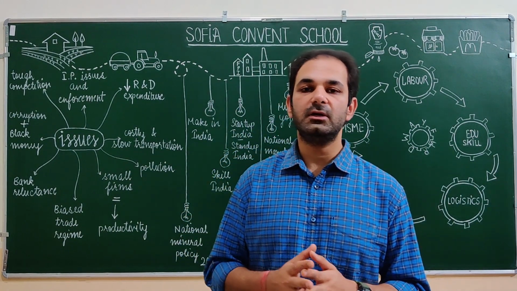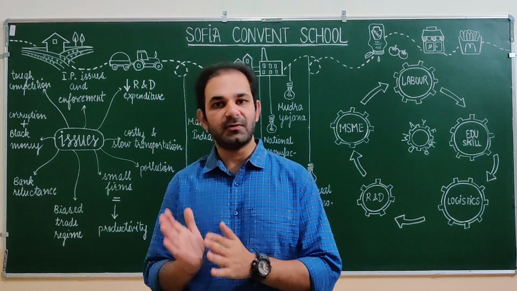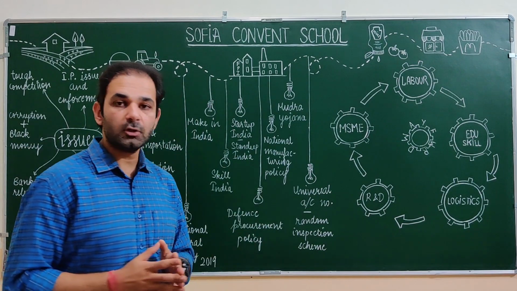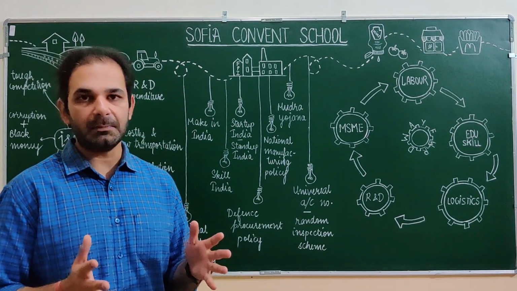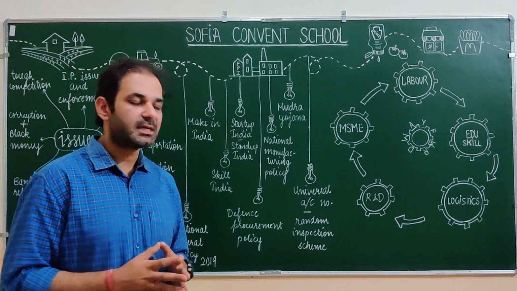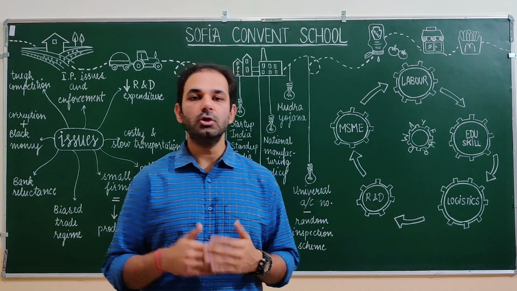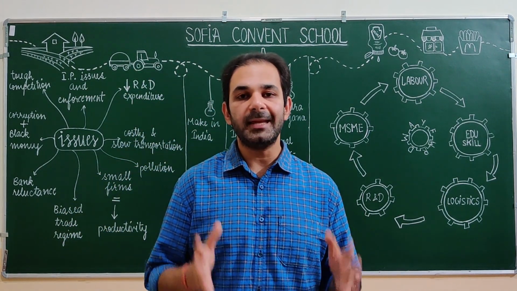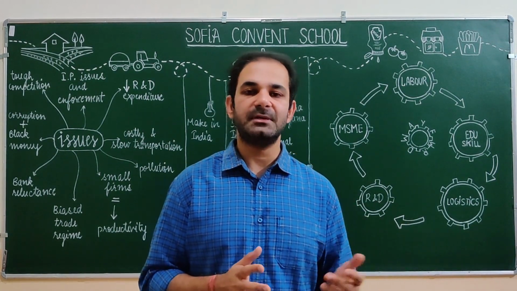Now in this video we'll be talking about the issues faced by the manufacturing sector in India. We'll be talking about some of the government schemes and mechanisms that are in place to help manufacturing industries, and then we have the way forward. That means what new policies and new decisions need to be taken to make manufacturing a giant success in India, as it has been in China.